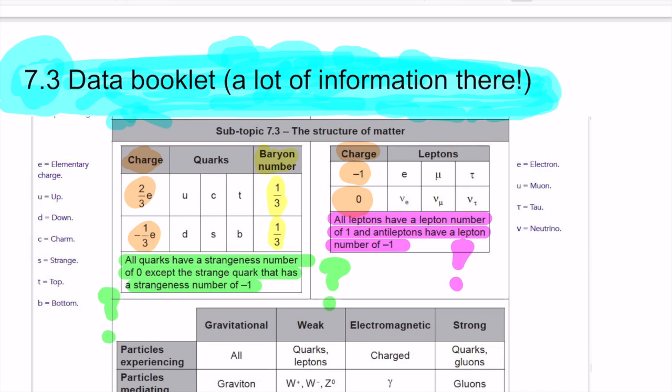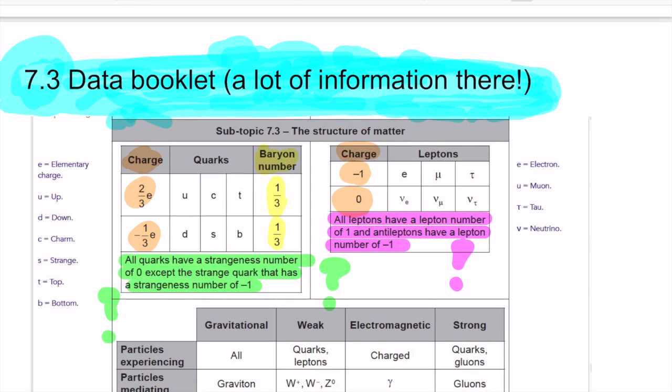That's another thing that we know from leptons, the charge, -1 for all of them. And all leptons have lepton number 1. Antileptons have lepton number -1. Easy to accept this conservation law of lepton number. This one is more difficult to accept, so I'll put here a question mark. It says all quarks have a strangeness number of 0 except the strange quark. The strange quark has a strangeness number of -1. And that is quite strange, but it's a law, it's a conservation law, so we'll accept it.